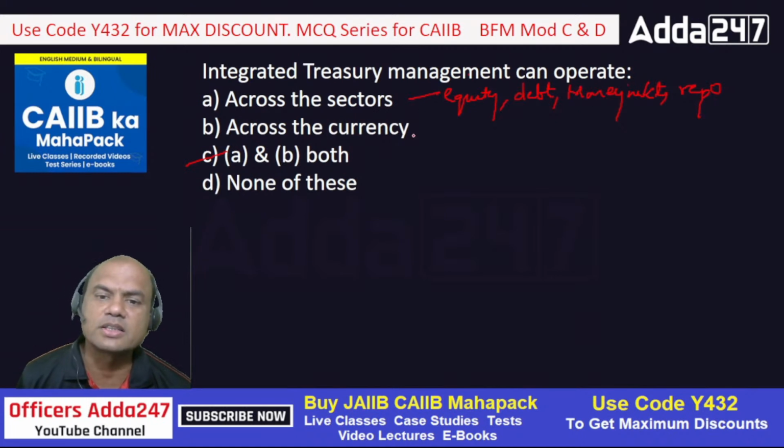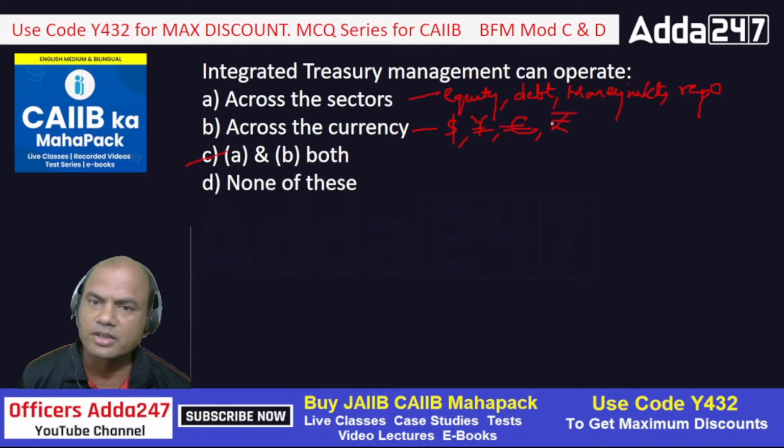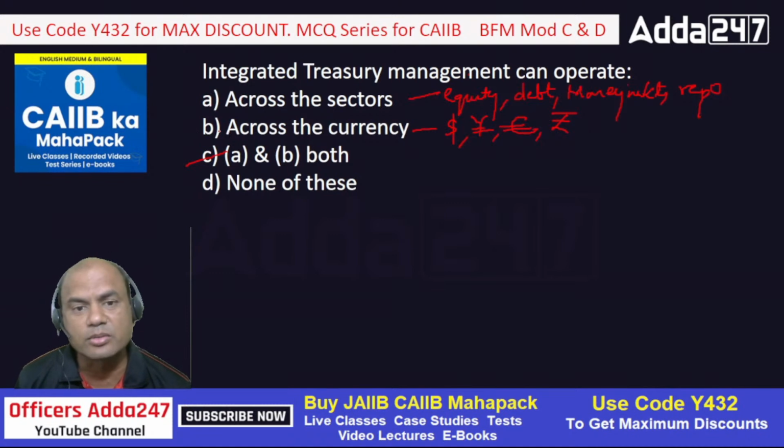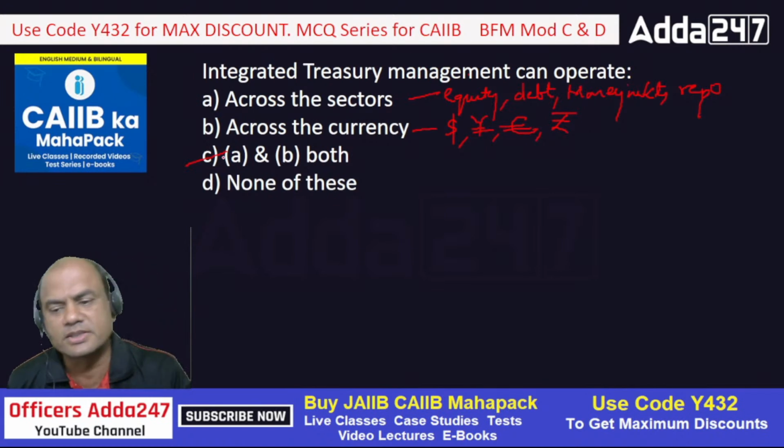Across the currency means again I can deal in dollars, I can deal in yen, I can deal in euro, and it can be done fast. Even in rupees, I can deal in rupees, so it can be done fast. So integrated treasury management can approach in all these things, A, B. In fact, there are many other sectors also where integrated treasury management operates. So the answer is C over here.